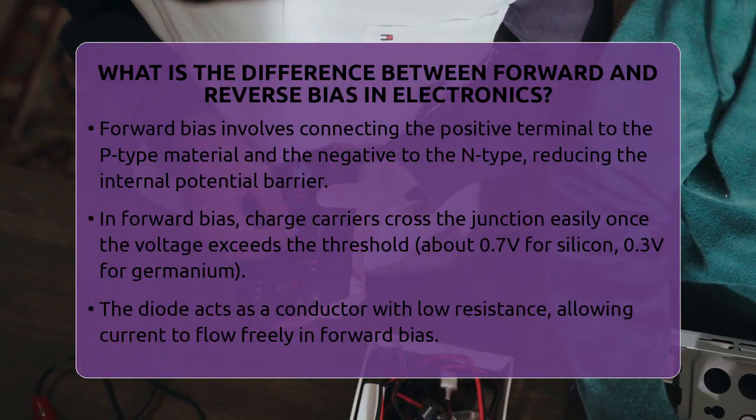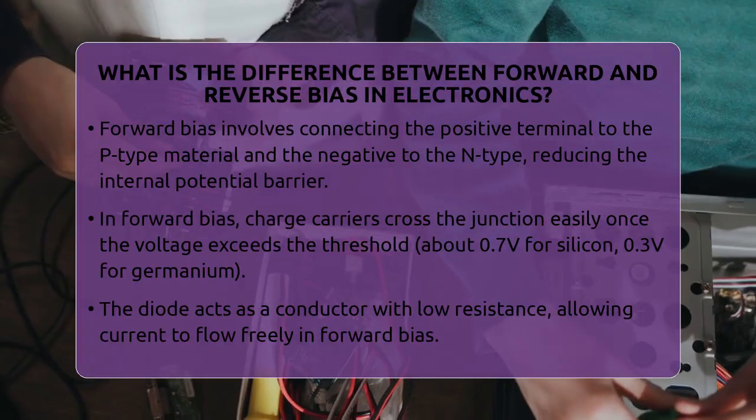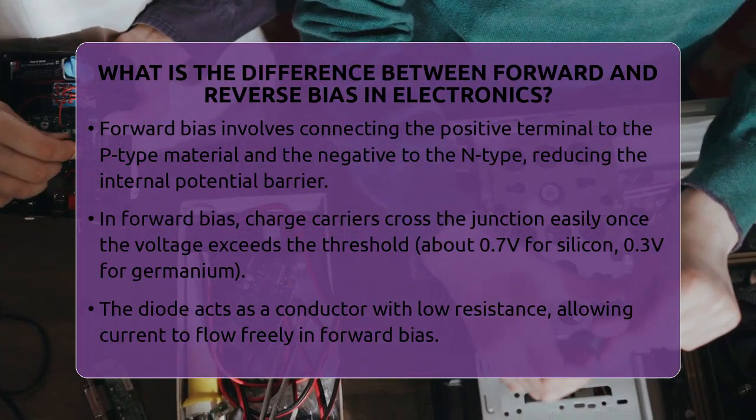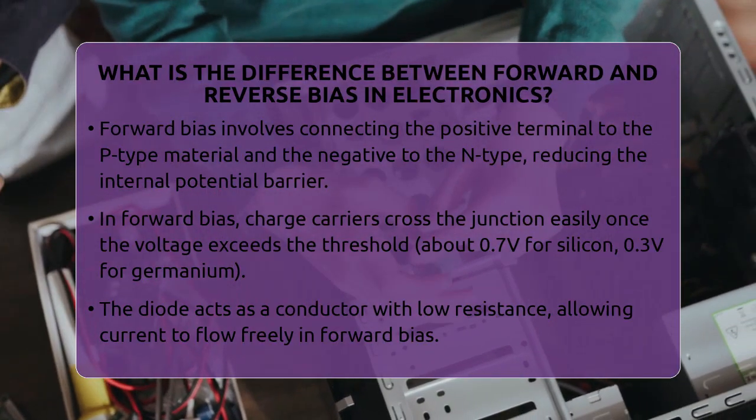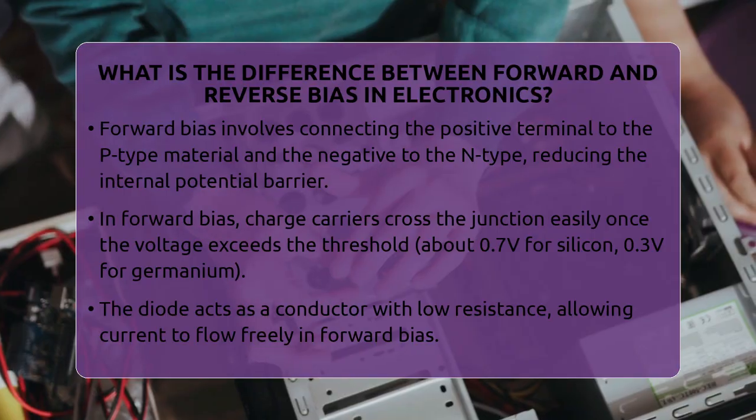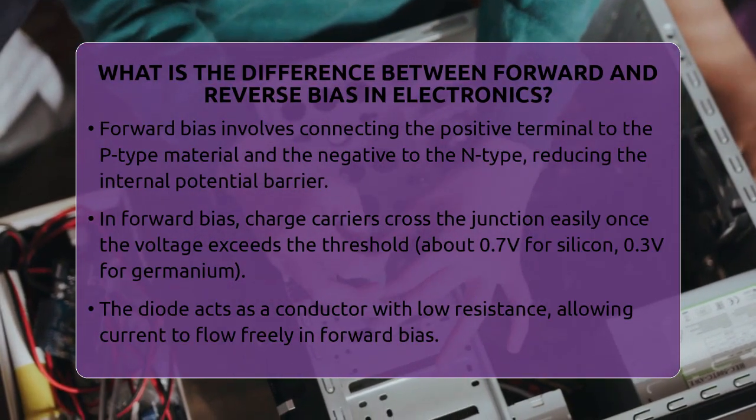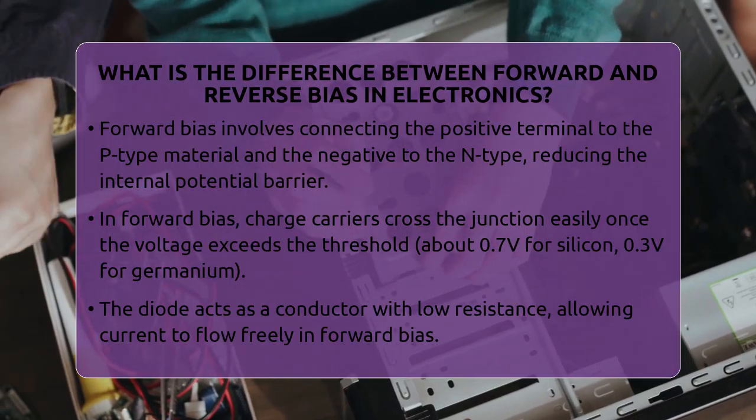What is the difference between forward and reverse bias in electronics? Imagine flipping a switch that either allows or blocks electrical current from flowing through a device. That's essentially what forward and reverse bias do in electronics. They are two ways of applying voltage across a diode, and they change how the diode behaves in a circuit.